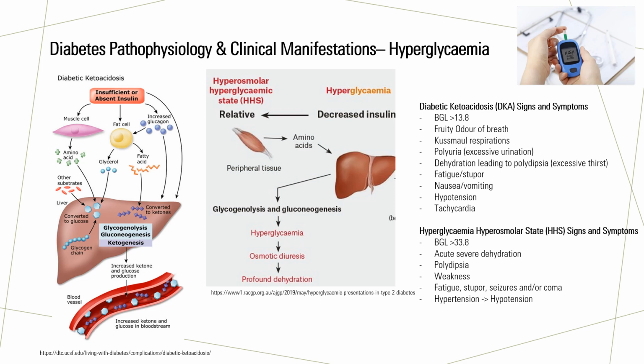Signs and symptoms of both conditions are very similar, with hyperglycemia, nausea and vomiting, neurologic symptoms such as fatigue, stupor, and potential unconsciousness, and hypotension from acute dehydration that is more severe with HHS.